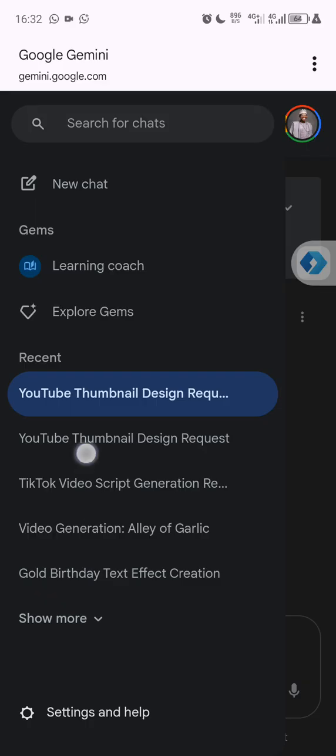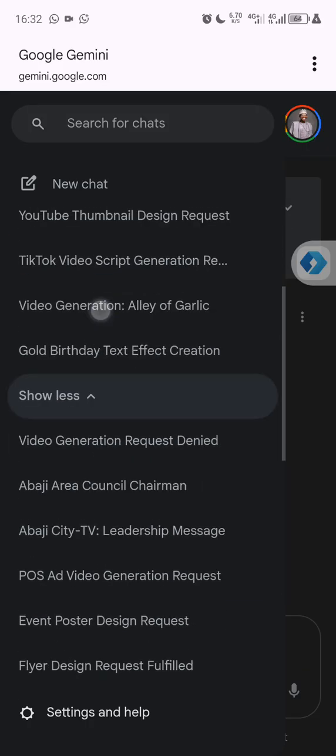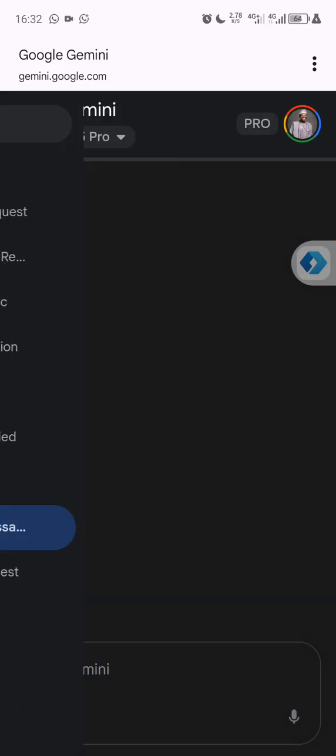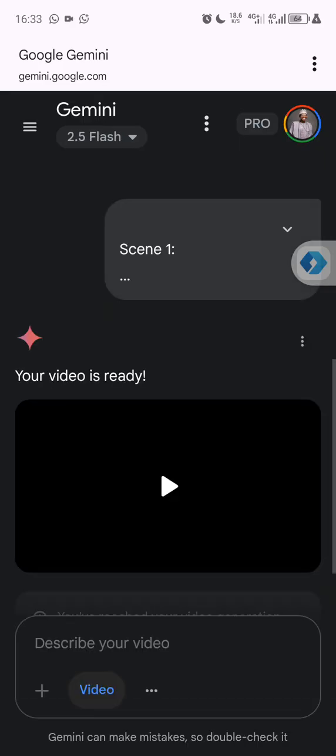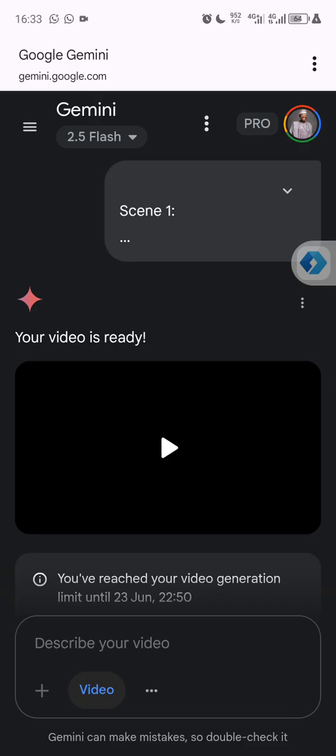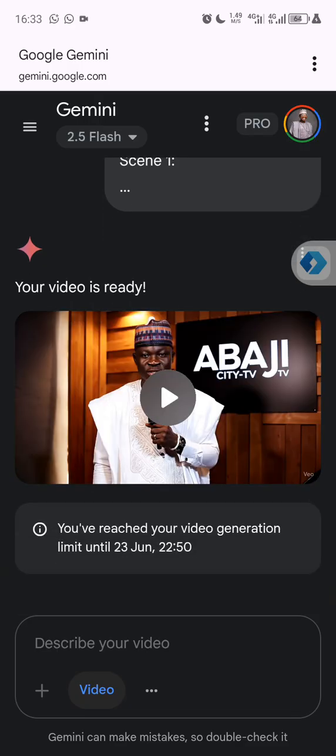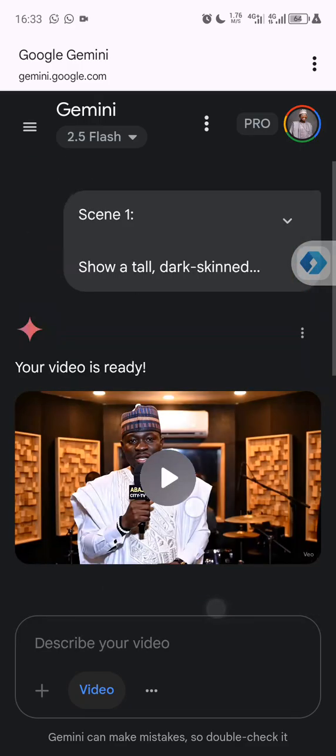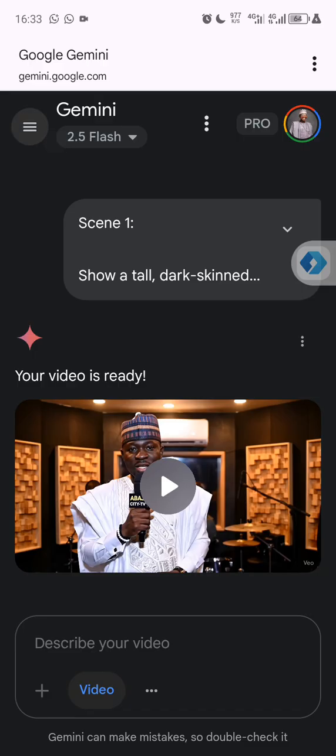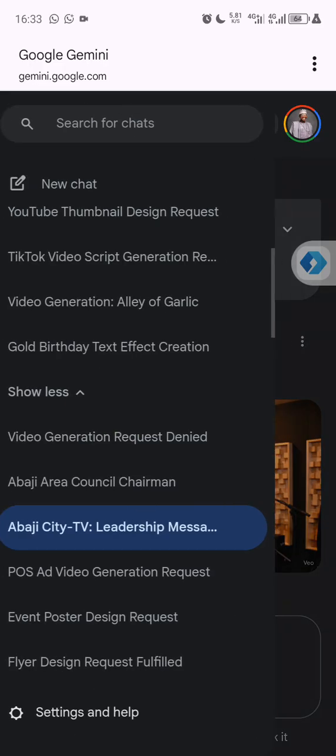Let me just show you something. Here is some examples of what I created with Gemini. But as I said earlier, it requires premium software to create. As you can see, all those videos I show you, I personally created them using just a prompt.